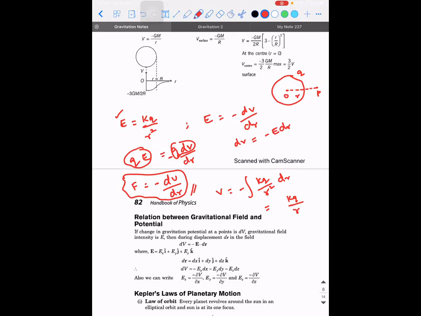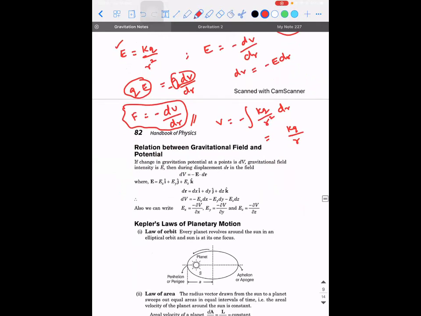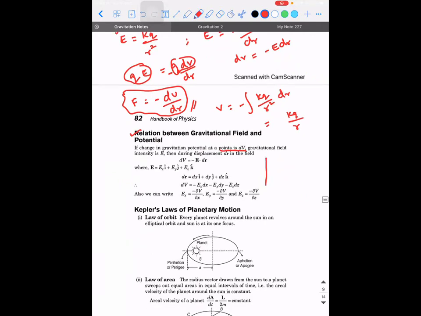The relation between the gravitational field and the potential also remains the same. If the change in gravitational potential at a point is dV, and the gravitational field intensity is E at that point. Remember one important thing, guys, it is very simple grammar in physics.